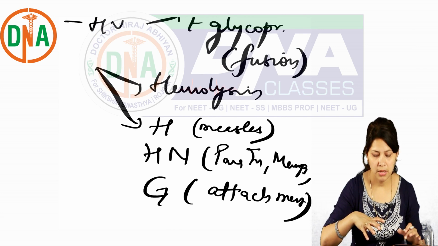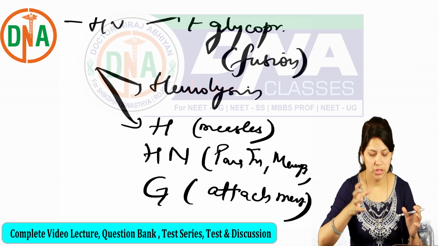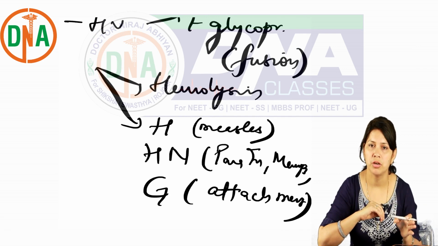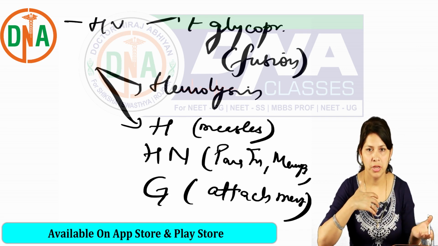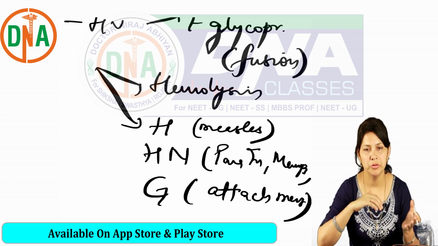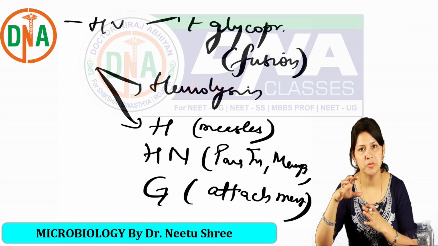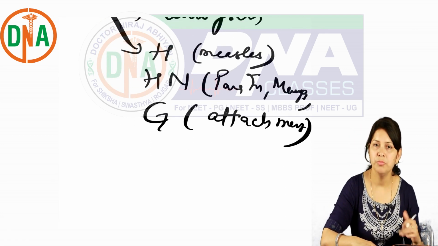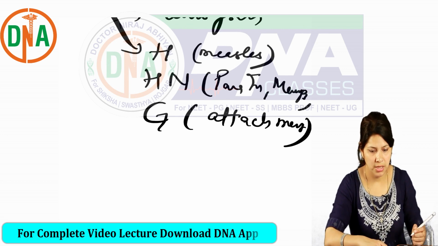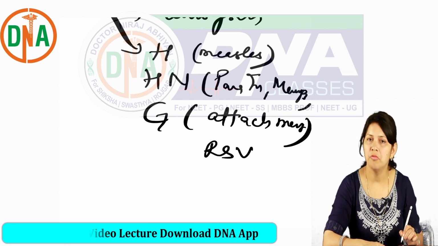They possess F-glycoprotein, by which they cause membrane fusion, and they have on their surface hemagglutinins, like measles, or hemagglutinins and neuraminidases, like parainfluenza virus and mumps virus. They also have G proteins for attachment, which is seen in RSV, or respiratory syncytial virus.